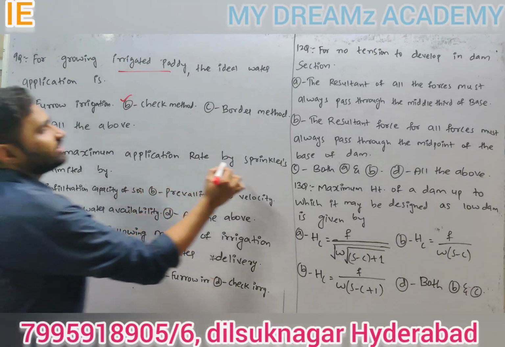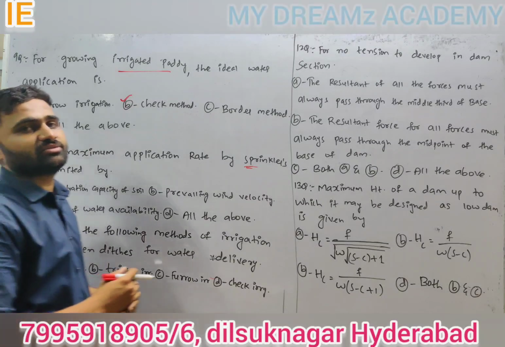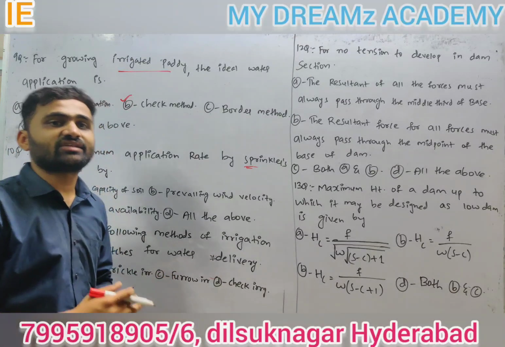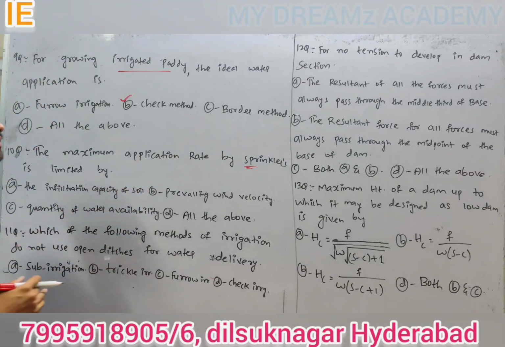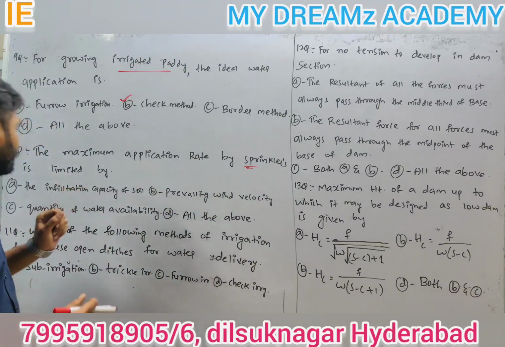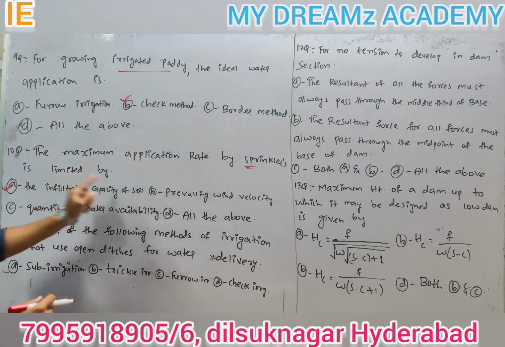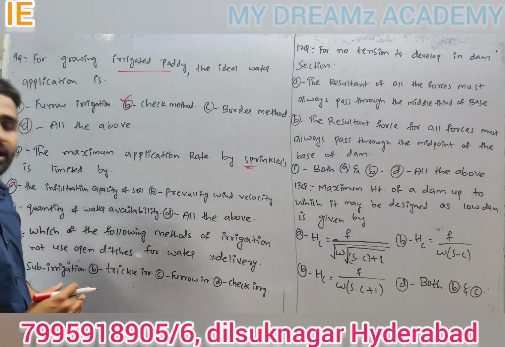Normally sprinkler irrigation is preferred in hilly areas where sandy soils are present. So here the answer is the infiltration capacity of soil.